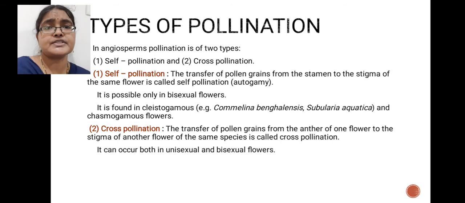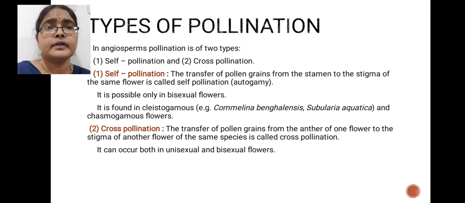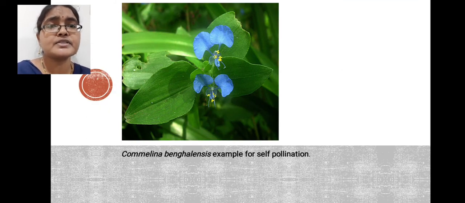Next, cross-pollination. What is cross-pollination? Here there is transfer of pollen grains from the anther of one flower to the stigma of another flower. These two flowers belong to the same species. That type of pollination is called cross-pollination. This cross-pollination occurs in bisexual flowers and also in unisexual flowers. So this is about types of pollination. Here in this picture you can see the Commelina bengalensis plant, which is an example of a cleistogamous flower.